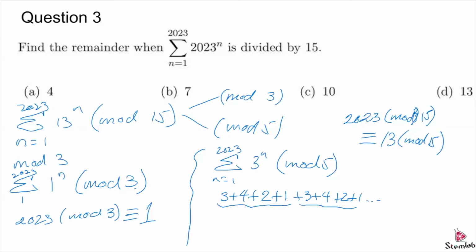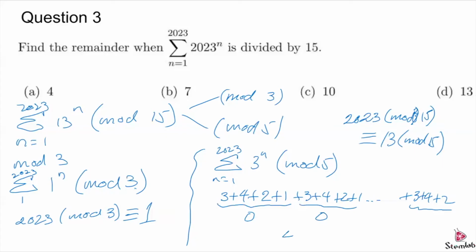right? And so there's going to be 23 terms here. So the last few terms will be 3 plus 4 plus 2. And what you'll notice is every 4 terms, the remainder mod 5 is actually 0. So only the last 3 terms here matter. So 3 plus 4 plus 2 is 9. 9 mod 5 is 4.